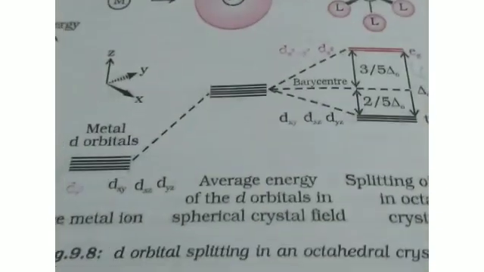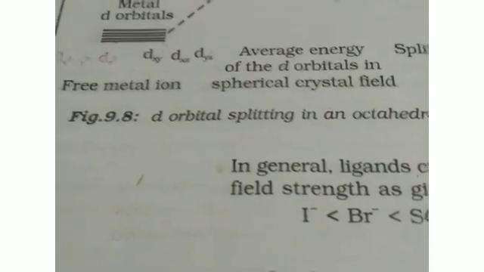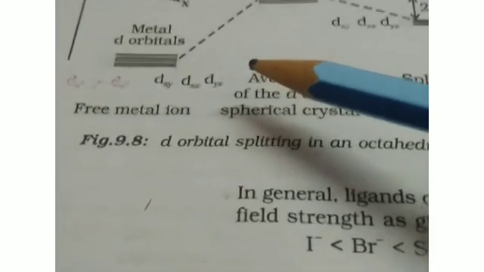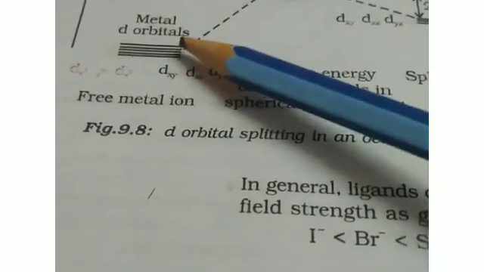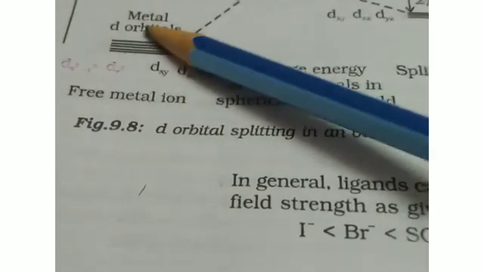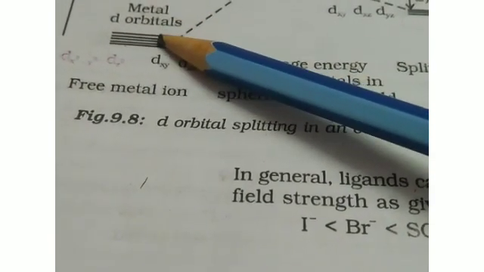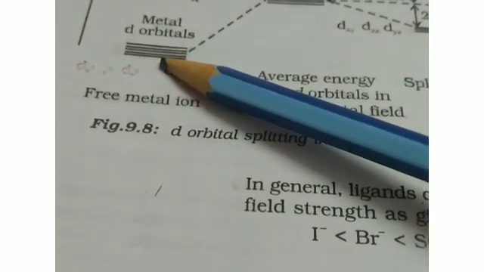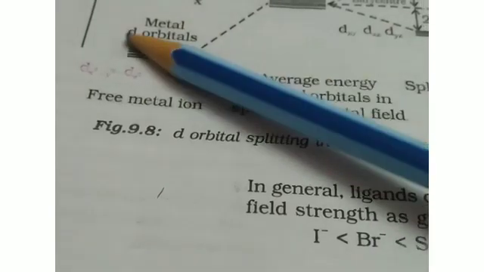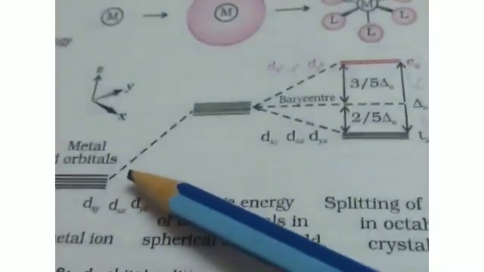Hello dear students, we were discussing crystal field theory and the crystal field splitting in the case of an octahedral complex, isn't it? We studied that all the d orbitals in a free metal ion are at the same energy, that is, they are degenerate. And when the ligands approach, what will happen?